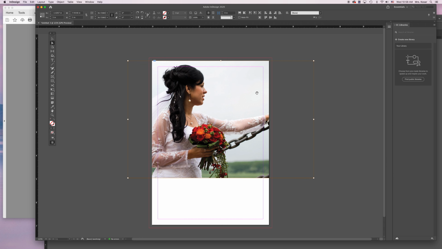I want to see all of her hair, and her elbow is going to get cut off. So this looks pretty good. It doesn't have to be perfect. I just want to see that you have it positioned and fitted in that frame pretty well.